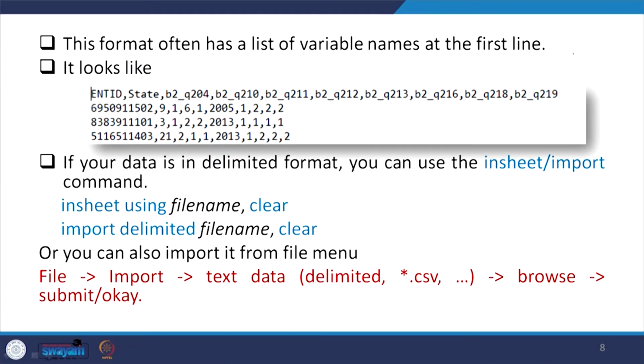This format often has a list of variable names at the first line. Now, most importantly, you need to understand that it looks like this: the first row generally contains the variable names. Okay. Now, here in our data I will show you the enterprise ID, state, and other variables; these are variable names from the beginning. Then the other rows are actually the observations, or the cases. Now, I can show you that.